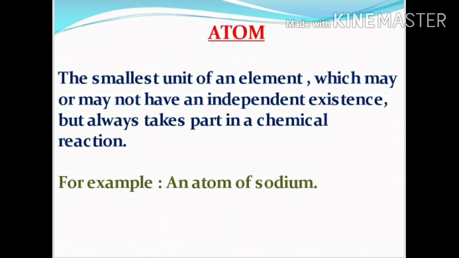If matter is made of only one kind of element, then the smallest unit of that element is called an atom. An atom is the smallest particle of an element that takes part in chemical reactions. That is, the smallest unit of an element which may or may not have an independent existence but always takes part in a chemical reaction. For example, an atom of sodium.